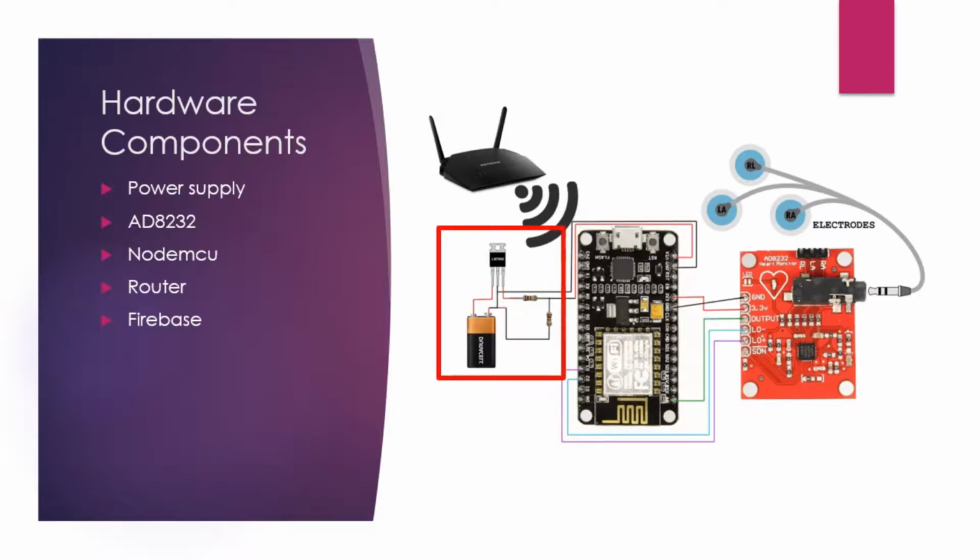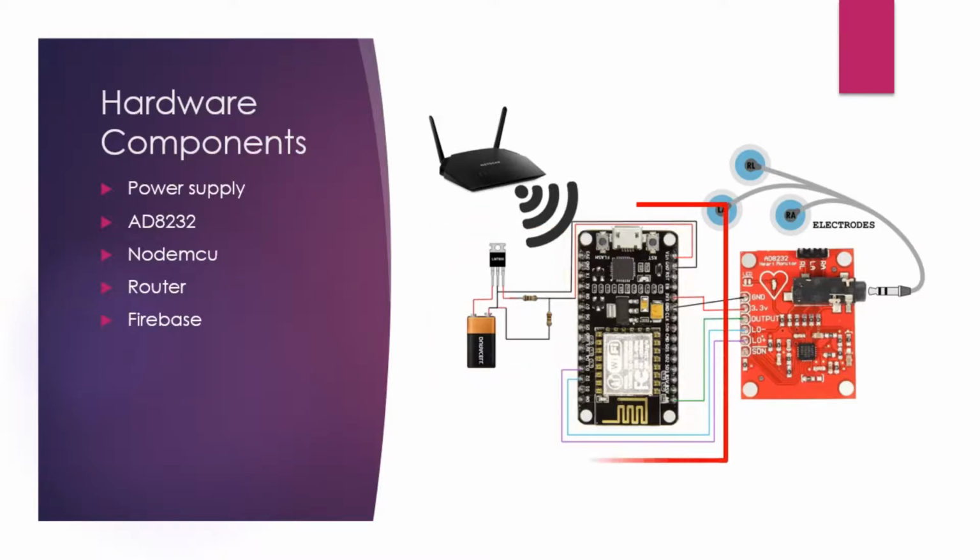So what we have done is we have used a 9-volt rechargeable battery, but the power required for NodeMCU to work is 3.3 volts. So first we have converted the 9 volts to 5 volts using a fixed voltage regulator, that is 7805, and then by using voltage divider circuits we divided the voltage into 3.3 volts. Then the 3.3 volts goes to the VIN pin of the NodeMCU, and the ground pin goes to the ground pin of NodeMCU.